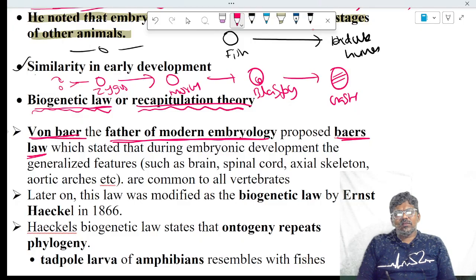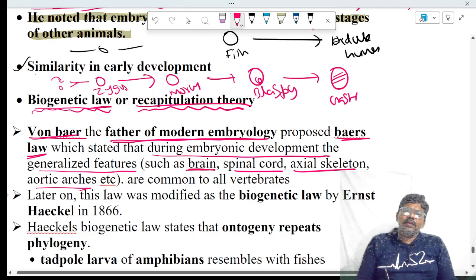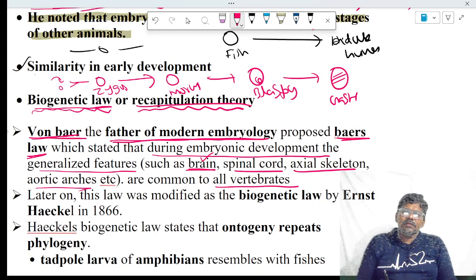According to Von Baer's law, during embryonic development, the generalized features like brain, spinal cord, axial skeleton, aortic arches, everything are common in all vertebrates. At the start, the same type of brain is formed in fish, reptiles, aves, and mammals. The same type of spinal cord and axial skeleton are formed.